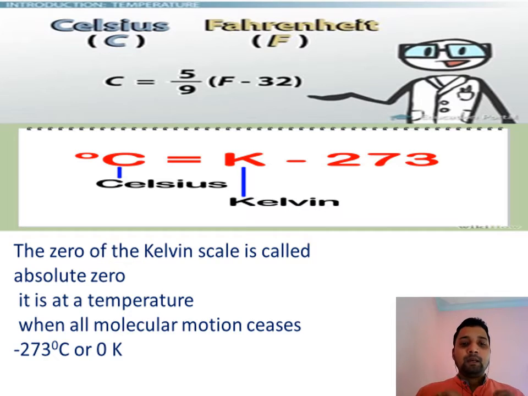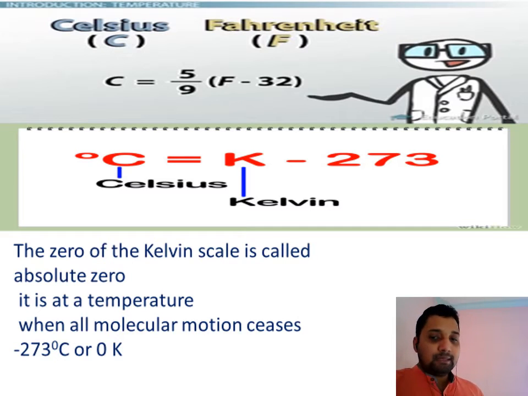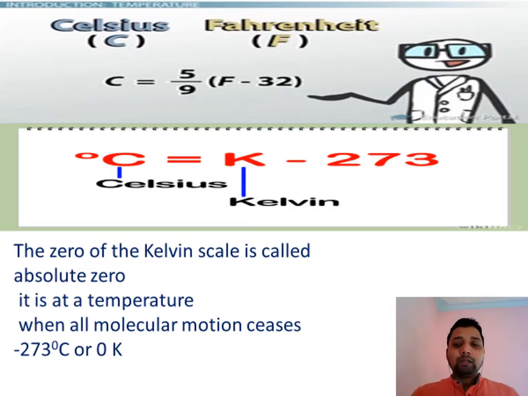Why do we say it is the absolute scale? Because at 0 Kelvin, or minus 273 degrees Celsius, molecular movement ceases. Molecular movement stops, and because the molecular movement stops, there is no change in the heat.